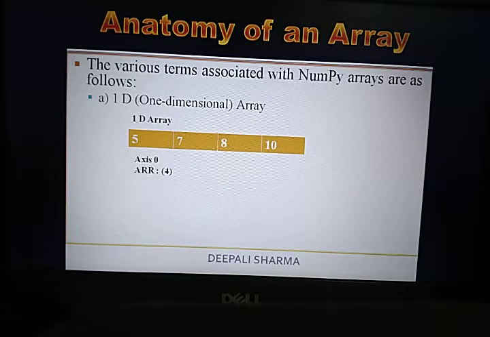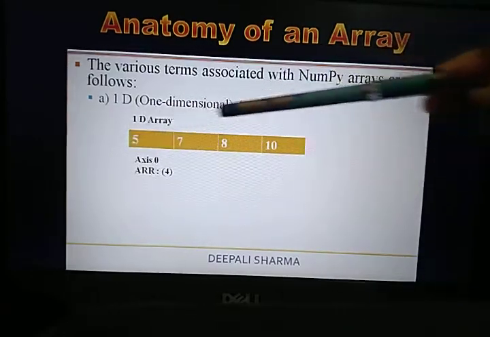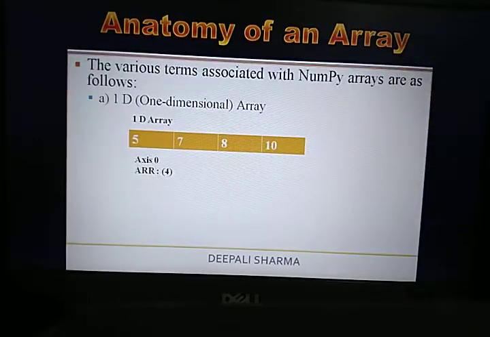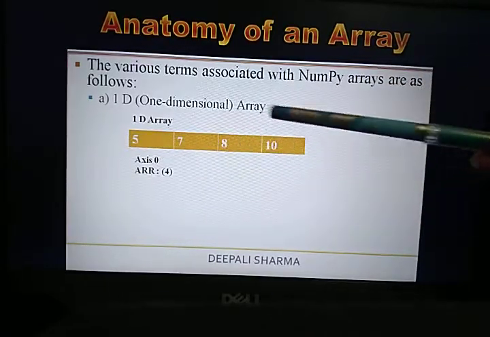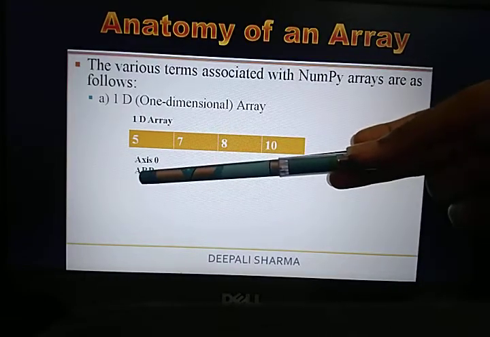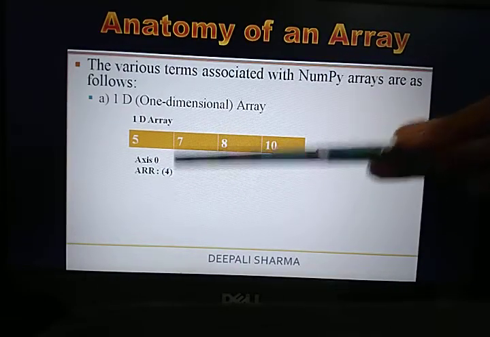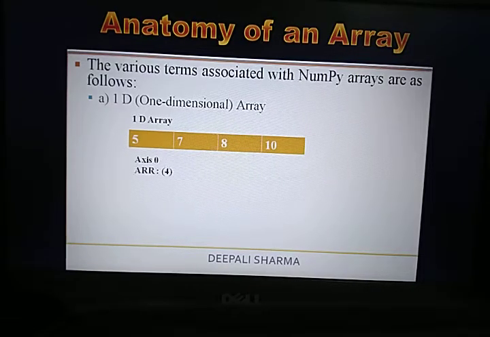So here we see the demonstration of a 1D array, that is a one dimensional array. There is a single row, which has 4 columns, and this is your axis 0, and it is displaying an array of size 4. Four means it has 4 elements, but each element starts with the index position of 0.